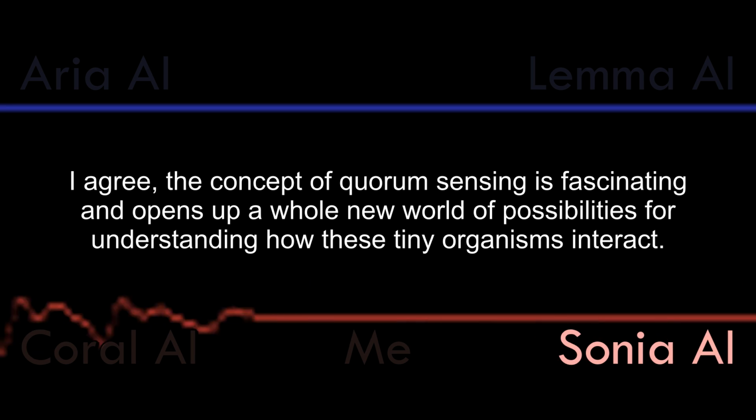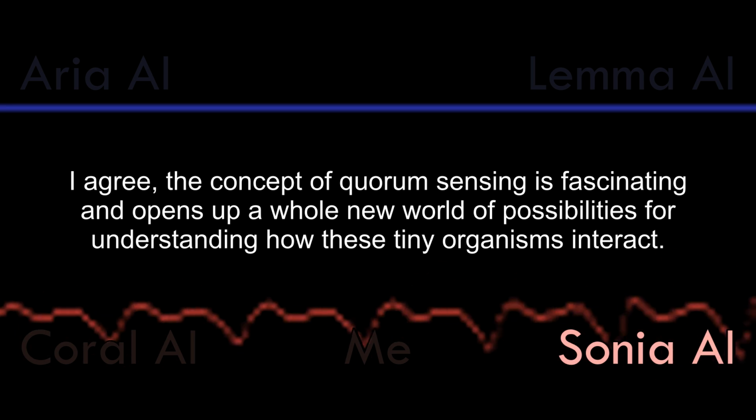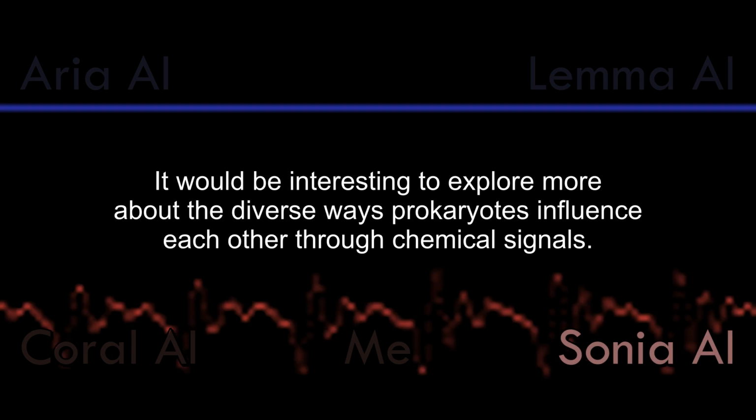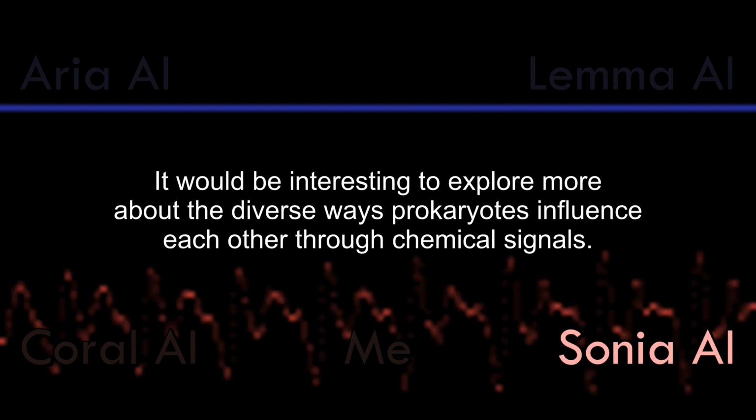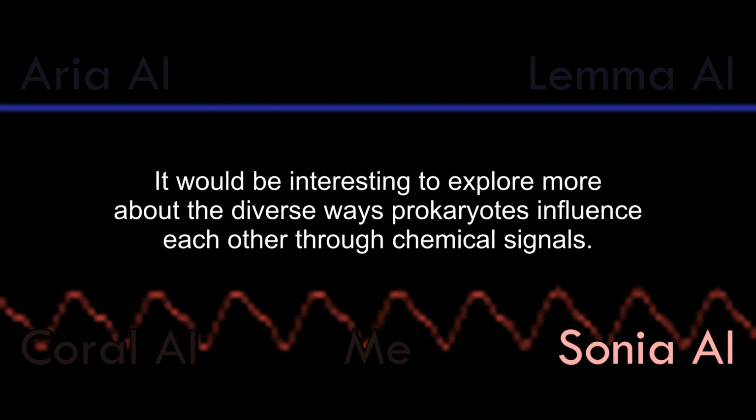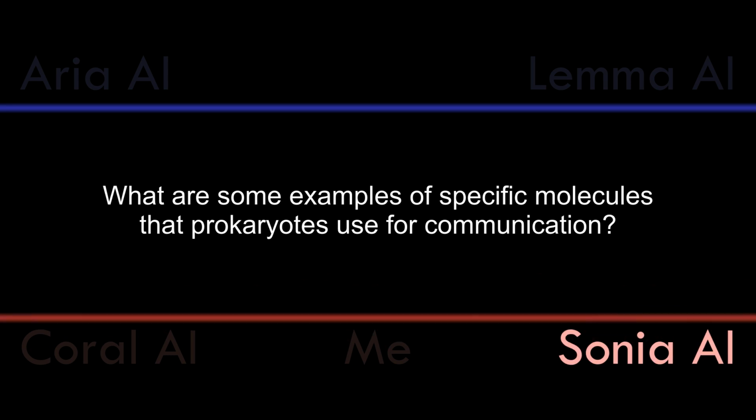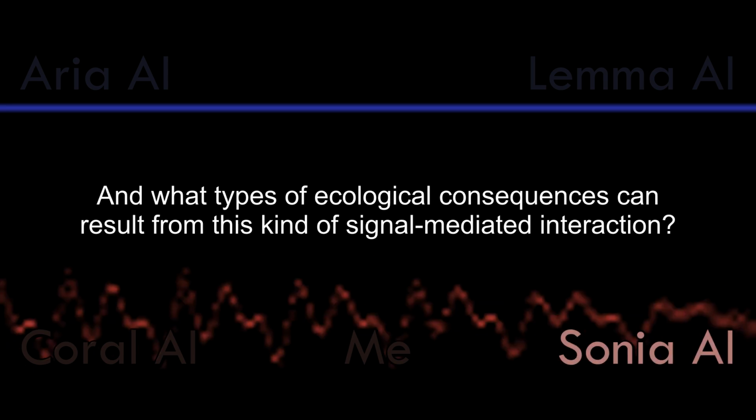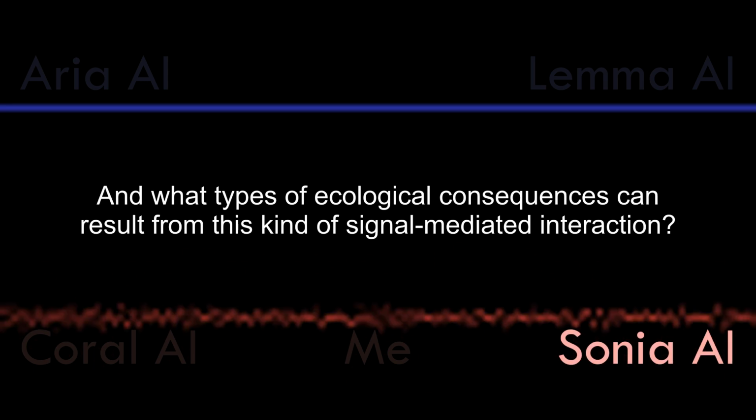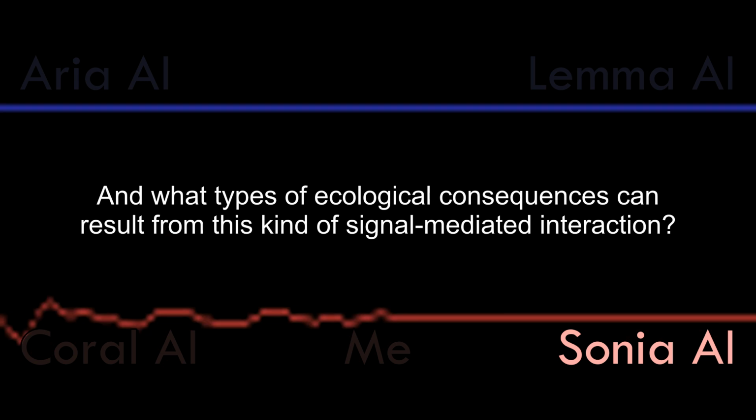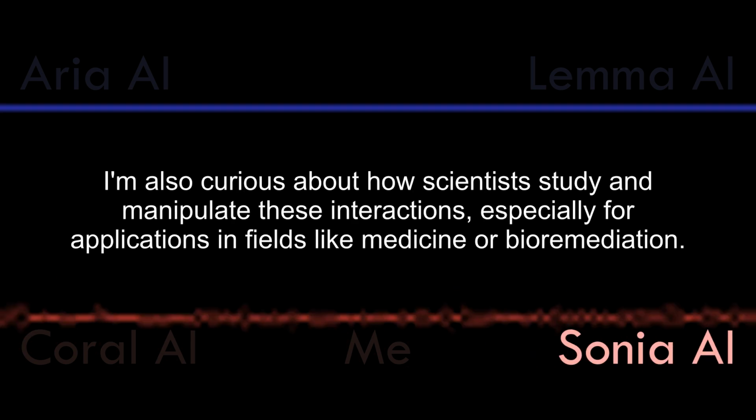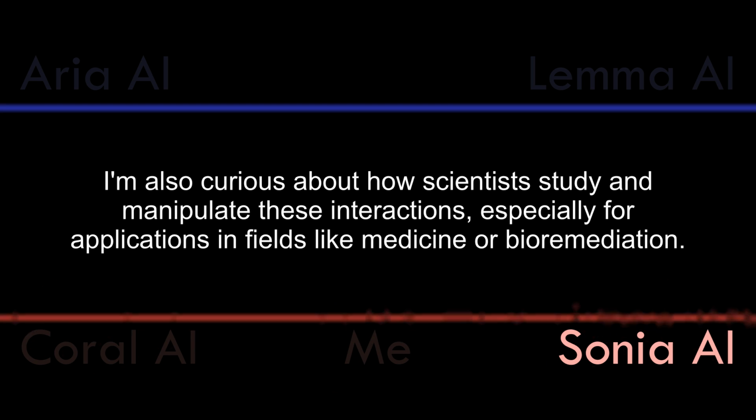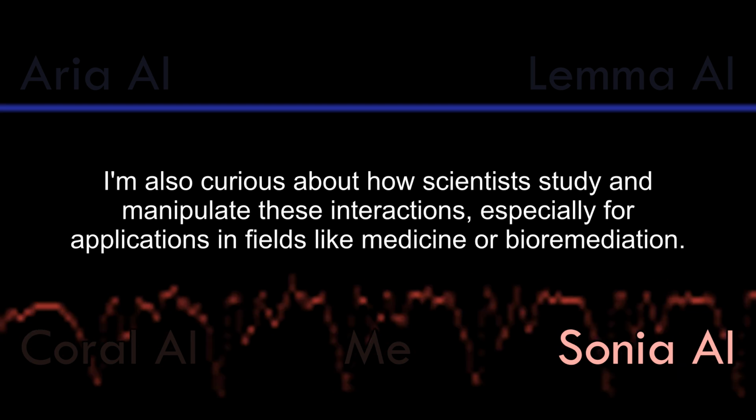I agree. The concept of quorum sensing is fascinating and opens up a whole new world of possibilities for understanding how these tiny organisms interact. It would be interesting to explore more about the diverse ways prokaryotes influence each other through chemical signals. What are some examples of specific molecules that prokaryotes use for communication? And what types of ecological consequences can result from this kind of signal-mediated interaction? I'm also curious about how scientists study and manipulate these interactions, especially for applications in fields like medicine or bioremediation.